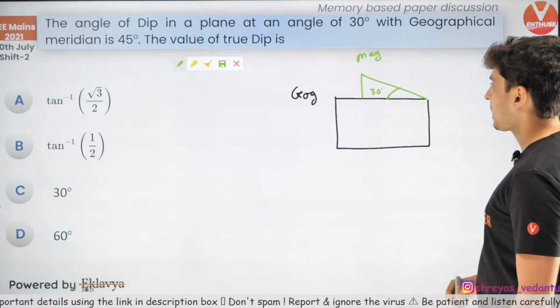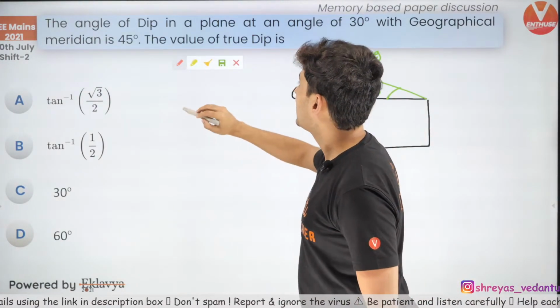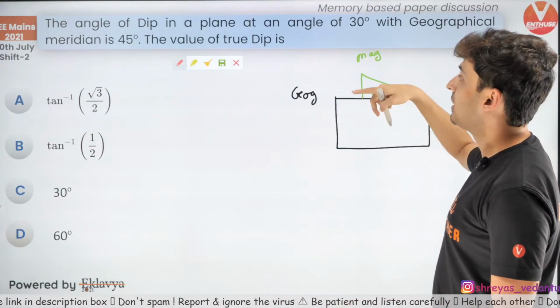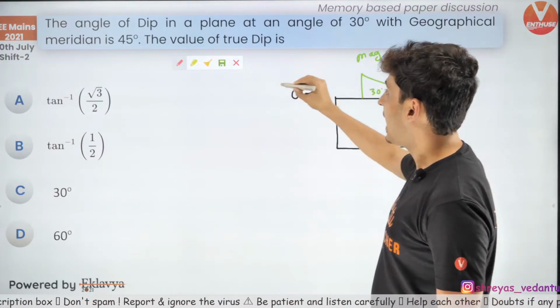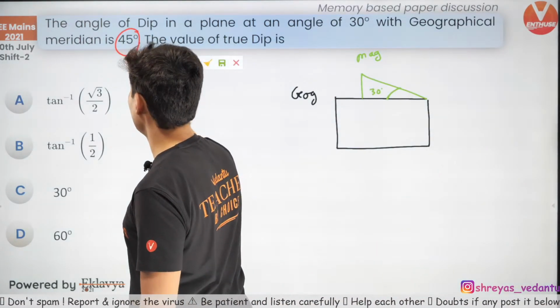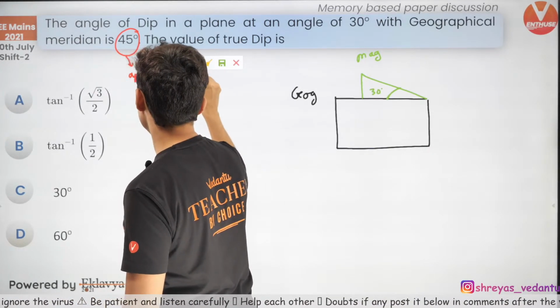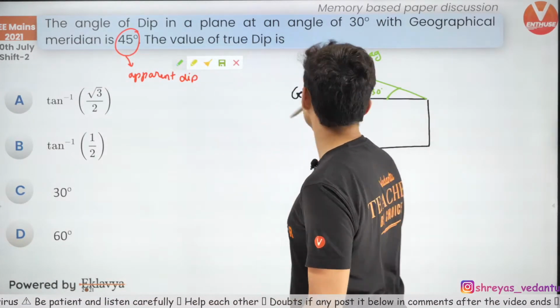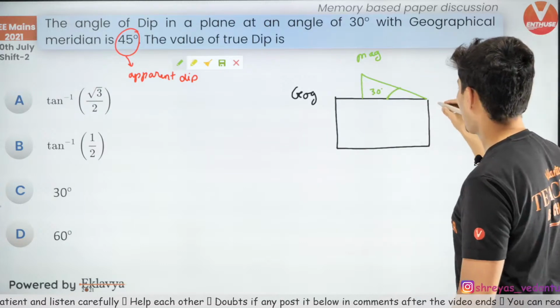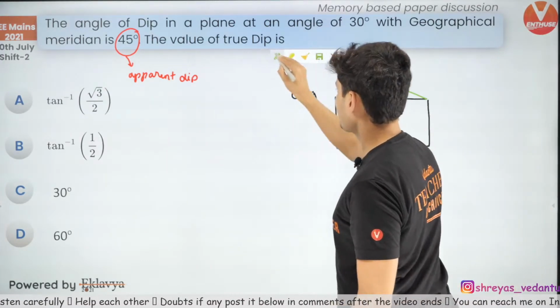That's what is given. It is also mentioned that the apparent dip angle is 45 degrees. This is the apparent dip.